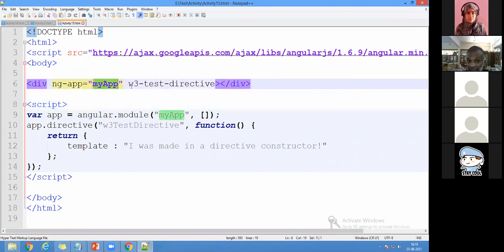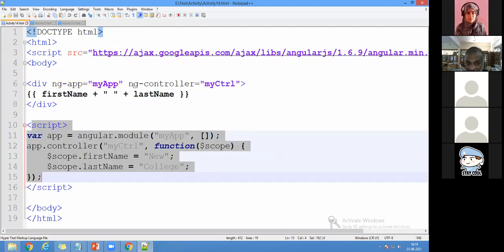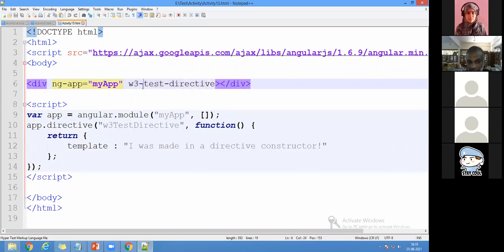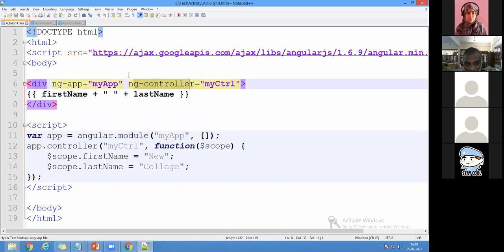And I have created the directives, not a controller. Remember that here I have created the controller. Don't get confused. The first part is the controller. In some cases I need a controller, in some cases I need directives, which means predefined directives. So in the 15th program, I'm going to use directives, and you can see in my app what I've written here: app.directive. Whereas there you can see I've written app.controller.